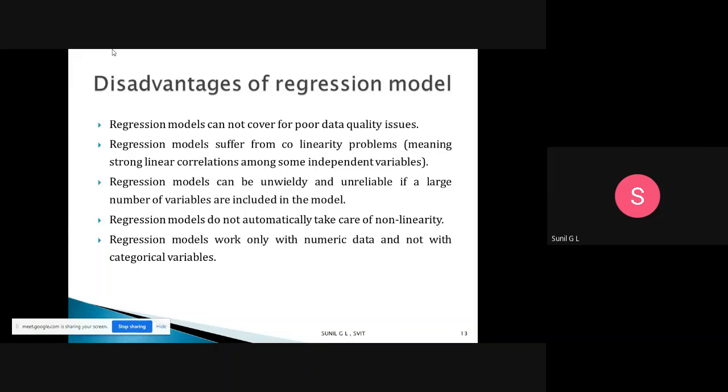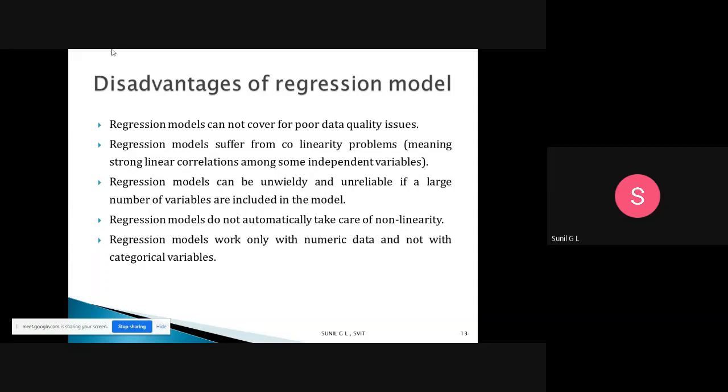Then, regression models can become unwieldy and unreliable if a large number of variables are included in the model. When more independent variables are included, the model becomes unwieldy and unreliable. That's why you should include only the relevant variables. If 10 parameters are there, don't include all 10. Include the variables that are important and have a stronger relationship.